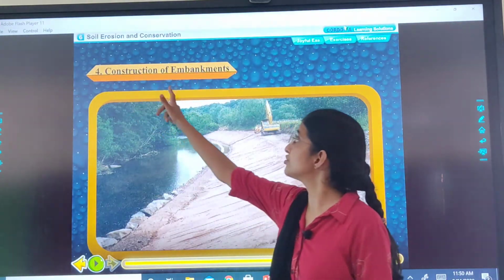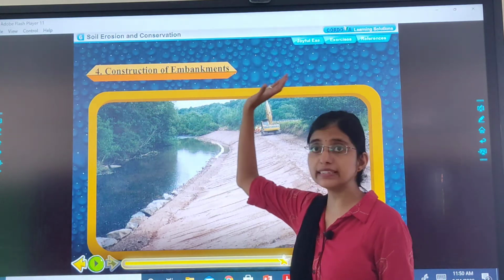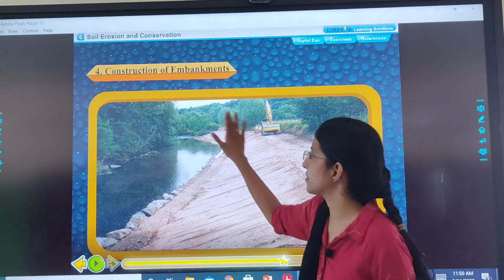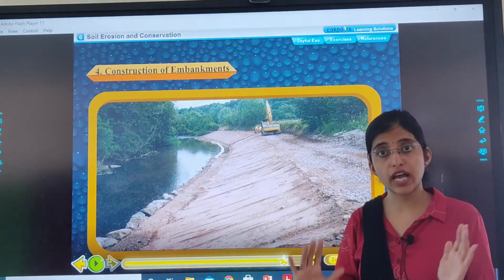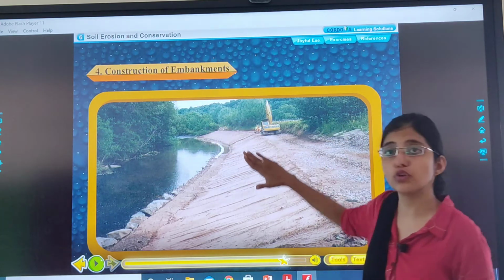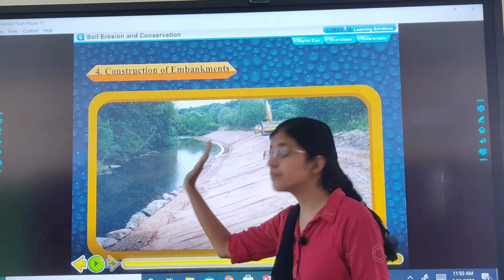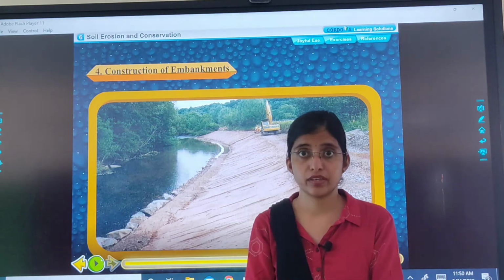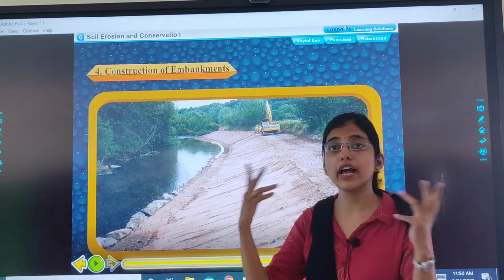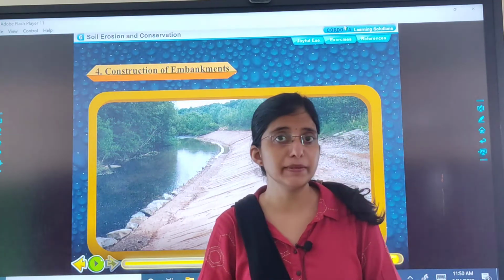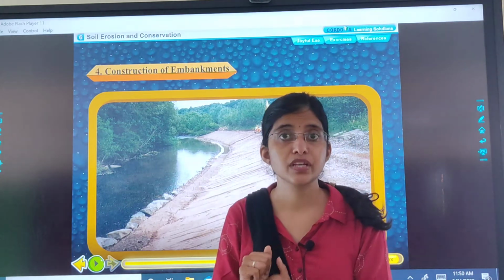Fourth one is construction of embankments. What do we mean by embankments? See, this is the embankment, and this is a river. तो embankment क्या होता है? It is a wall made up of stones to stop the river from flooding. And it is constructed on the side of the river. Why हम ऐसा क्यों करते हैं? जरा सोचिए, क्यों हम पानी को बहने से यहाँ पर रोकते हैं?